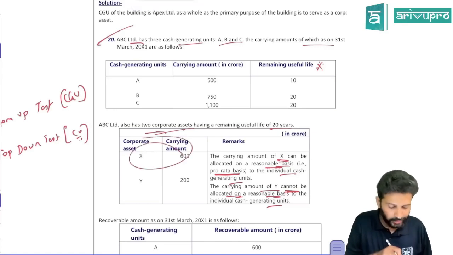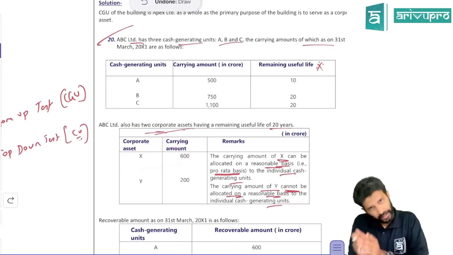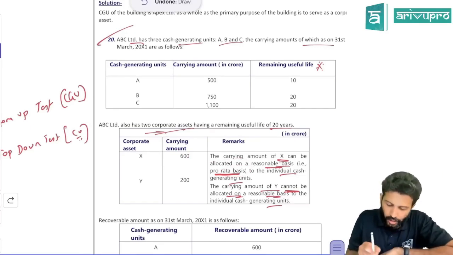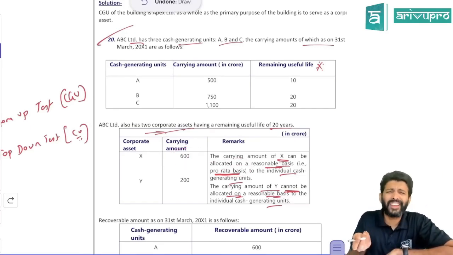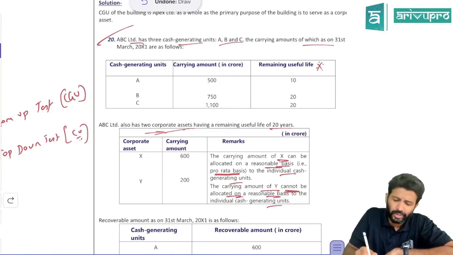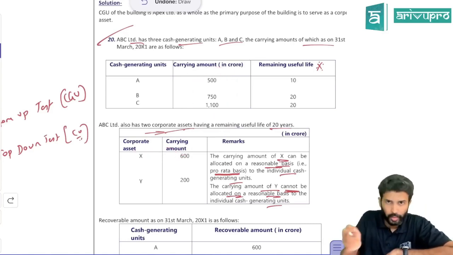Can you allocate corporate asset X? Yes. Is a ratio given? No. They said on a pro rata basis. Now this 600, normally your mind is saying what? Sir, why did you allocate this corporate asset X of 600? You allocate it to CGUs in their carrying amount ratio. Yeah, we would have done that.